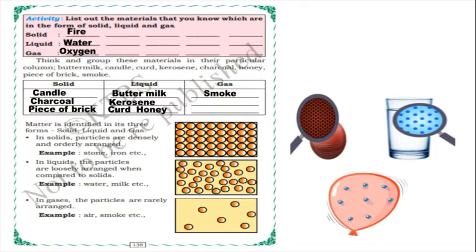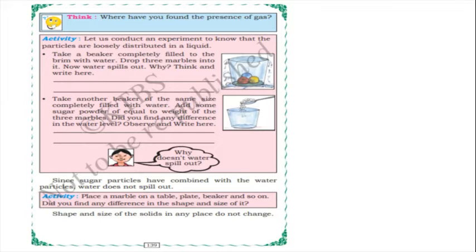So these are the three forms: solid, liquid and gases. Next, where have you found the presence of gas? Where can you find it, children? In a balloon, isn't it? And in the respiration system. You can think and discuss or write here.